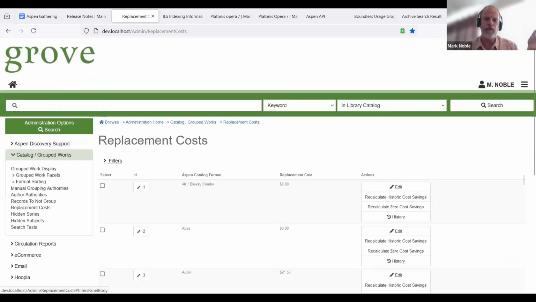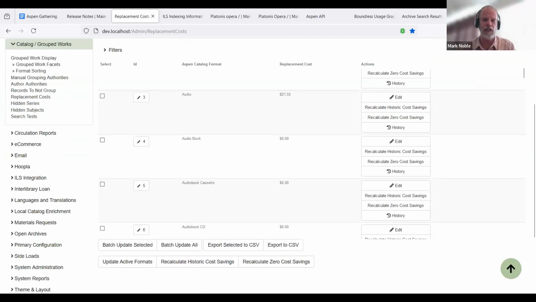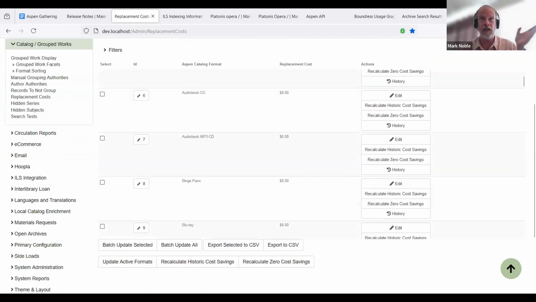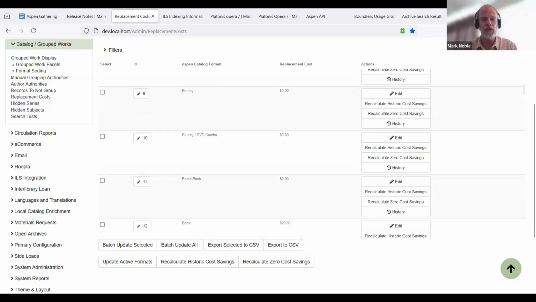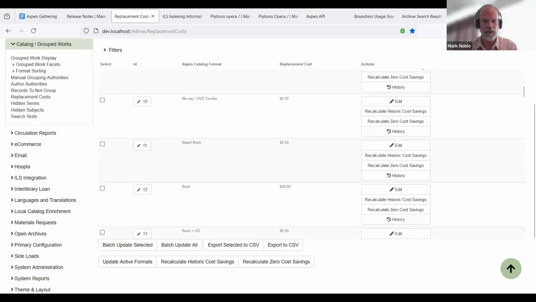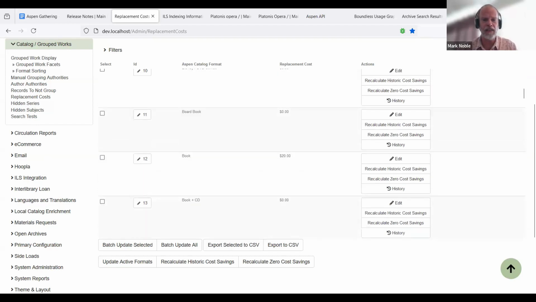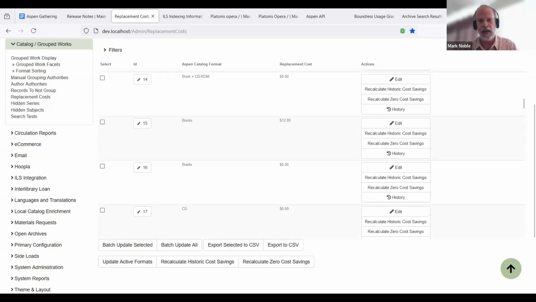Now from here on out, anytime somebody checks a book out, it's going to count it as $12.99 rather than $20. If I want to, I can say, okay, leave all the historical data the same. Everybody that had it checked out at $20 was fine. But for new ones, it'll be $12.99. So maybe next year it's $13.99, $14.99 as inflation goes on.